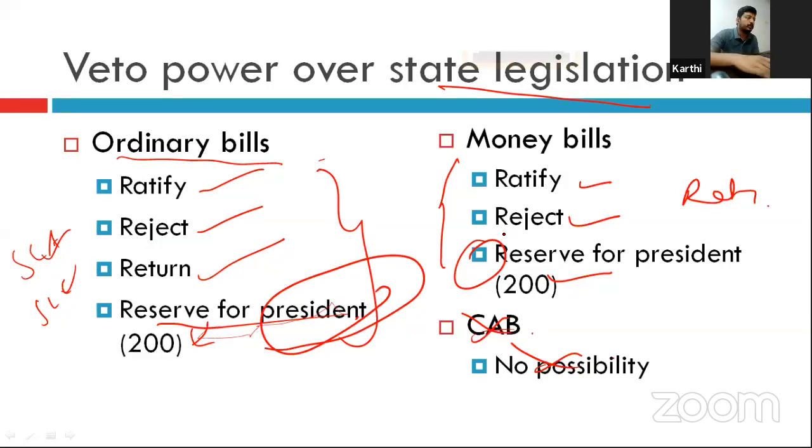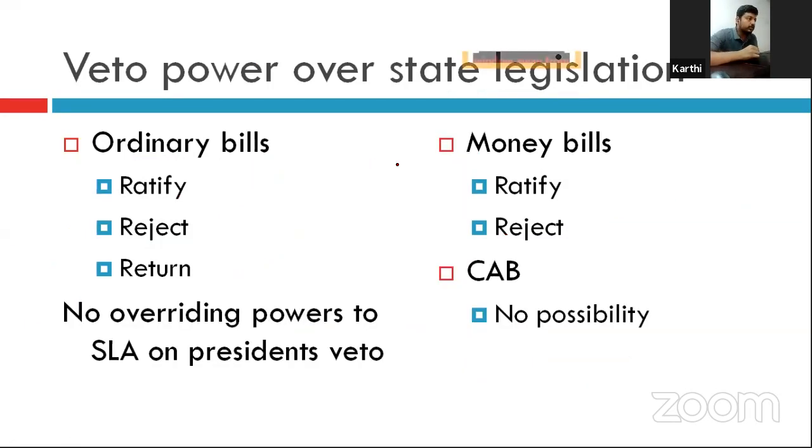What will happen? The president has 3 options with respect to an ordinary bill: ratify, reject, return. Either he gives his assent, or he can reject, that is absolute or pocket veto, or he can return, that is suspensive veto. With respect to the money bill, either he can give the signature or he can reject, but not return.